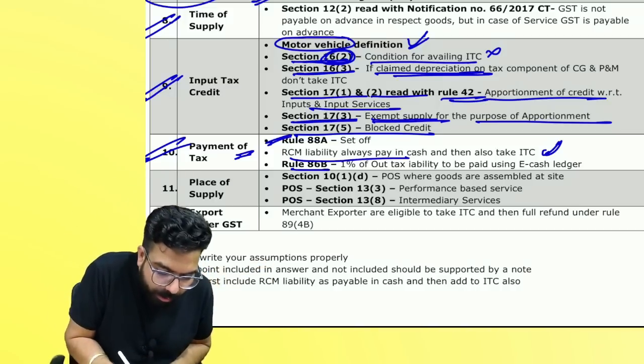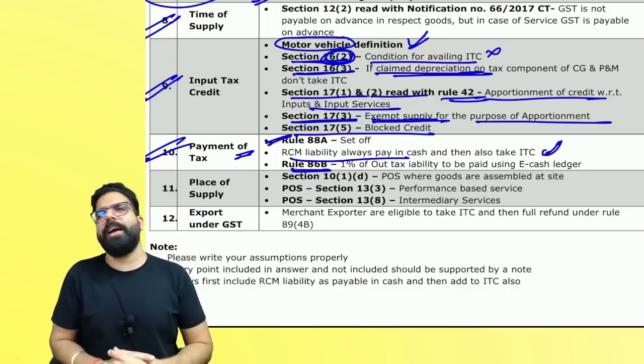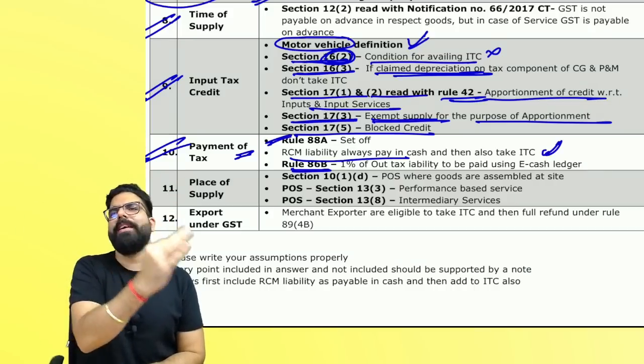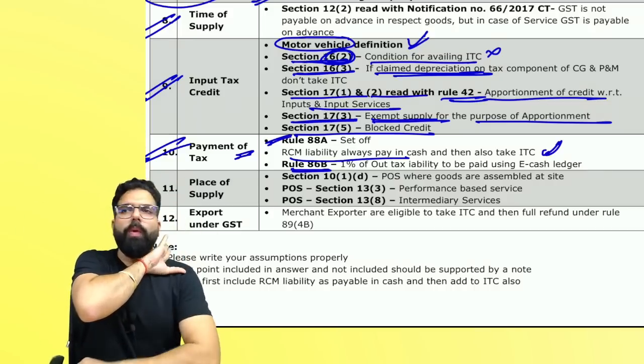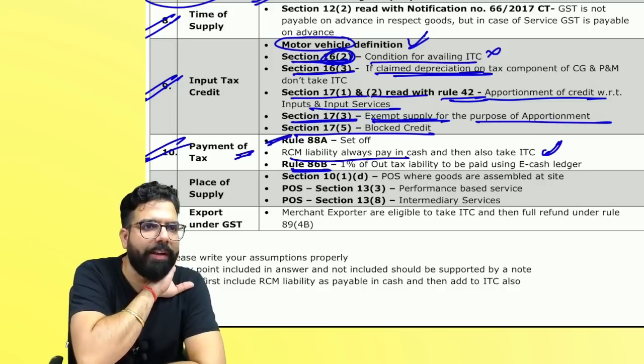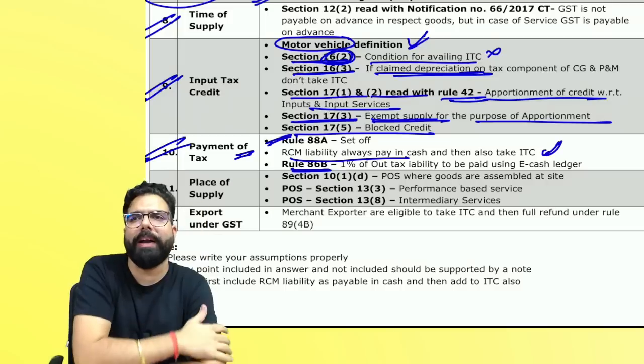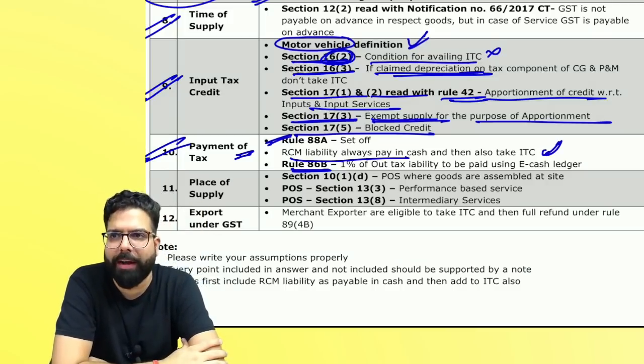Next, sir, Rule number 86B, one point is there. Remember, 1% of your output tax liability always has to be paid in cash. Whatever is your output tax liability at the end, 1% is to be always paid in cash.